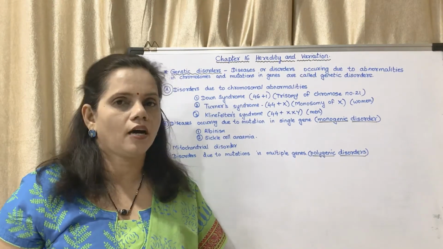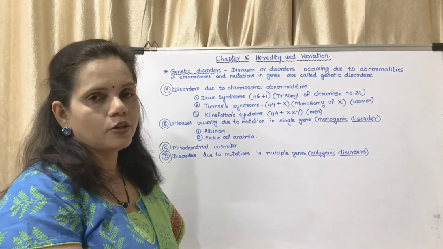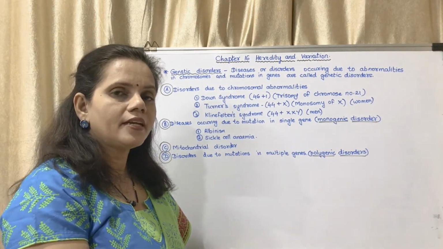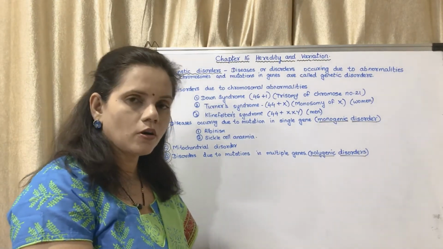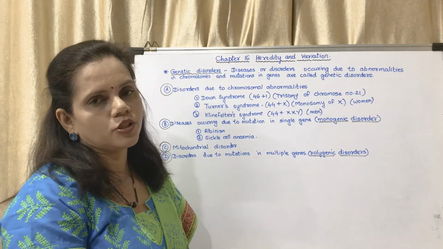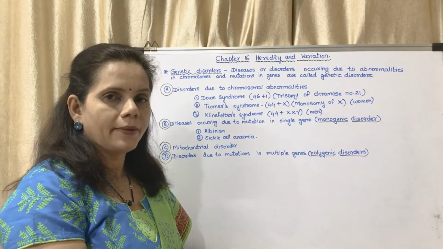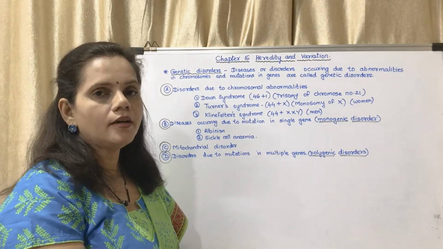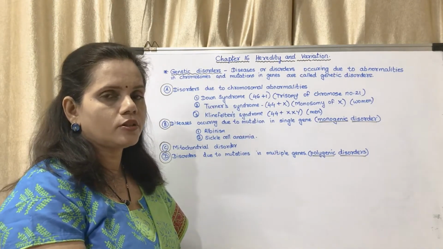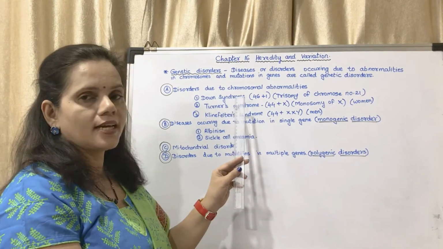Genetic disorders are of different types. Disorders due to chromosomal abnormalities, that means if there is a change in number of chromosomes. What is the normal number of chromosomes which we have? It is 46, that is 23 pairs. Okay, if there is any change in the number, then it could lead to some syndromes or disorders. Okay, so that is the first case.